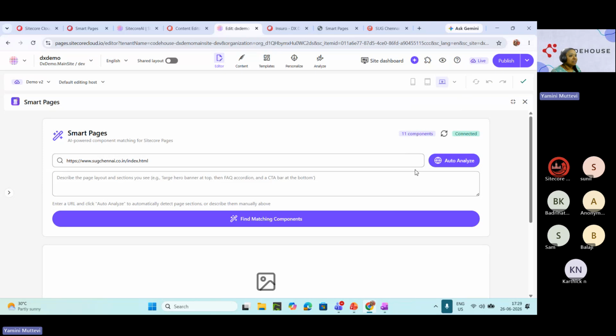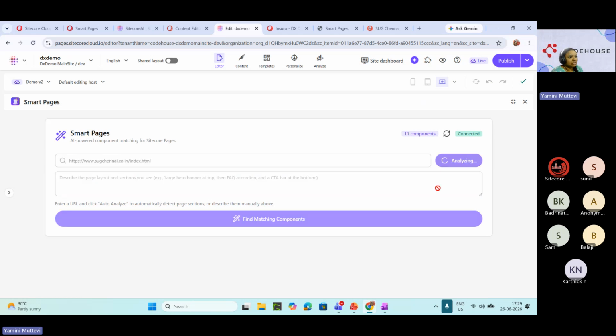Now, if you put that URL, I can auto-analyze this one. Auto-analyze is something which analyzes by itself using a URL here. If I don't want a URL, in the next case we can describe the page layout and sections that we need to create a page. Suppose I want to analyze automatically because I'm very lazy. I don't want to give any text in the description also. So we can directly go ahead and give a URL here. We'll see how it analyzes.